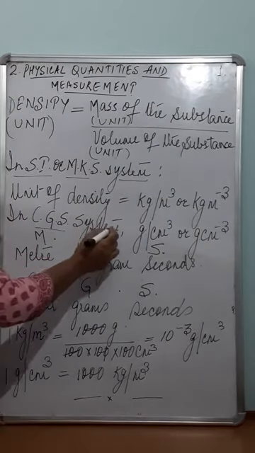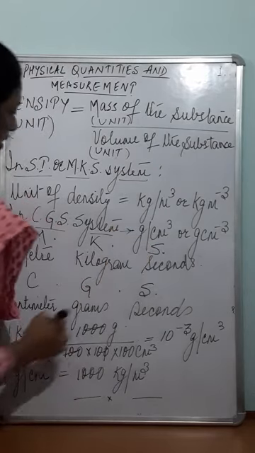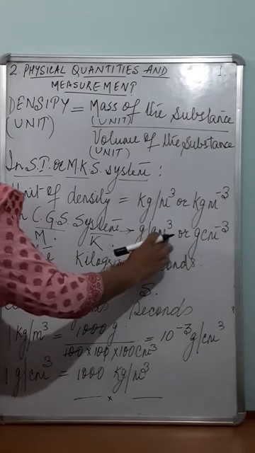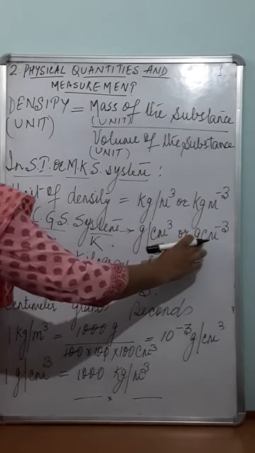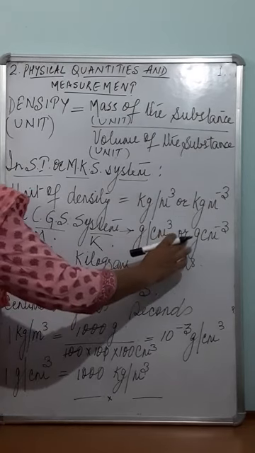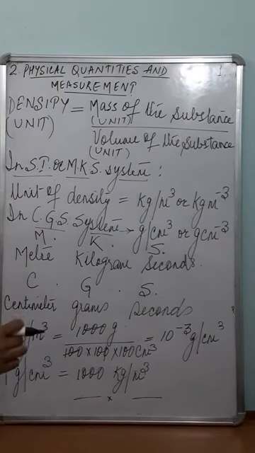And in CGS system, the unit of density is grams per centimeter cube, or it can be written as g cm minus 3.